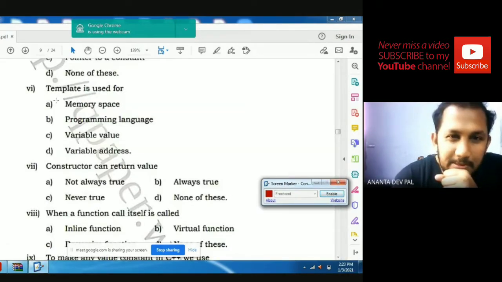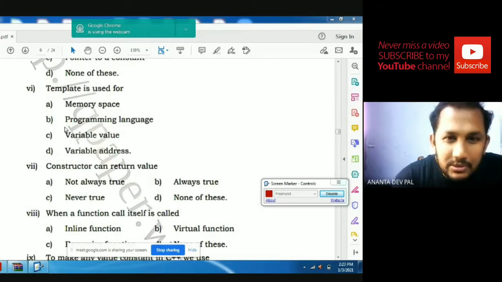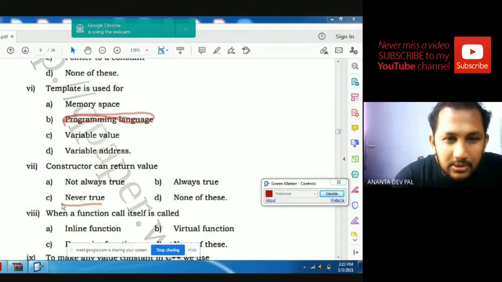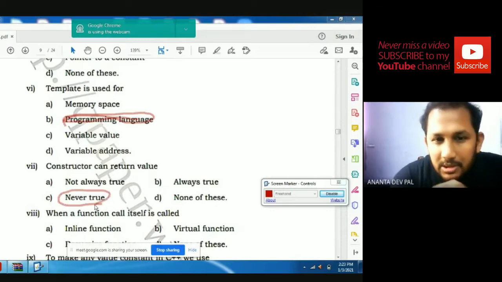Now question number 6. Template is used for memory space, programming language, variable values, or variable address. The answer is programming language. Constructor can return value: not always true, always true, or never true. This is never true. Constructor never returns anything.